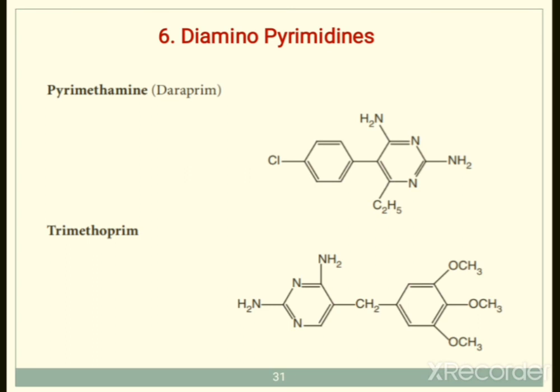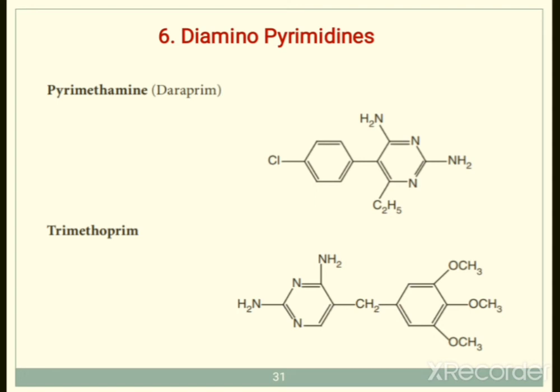So now the next major class of these anti-malarial drugs is diaminopyrimidine derivatives, not pyridine, diaminopyrimidine derivatives. In this basic class, pyrimidine is the basic structure.